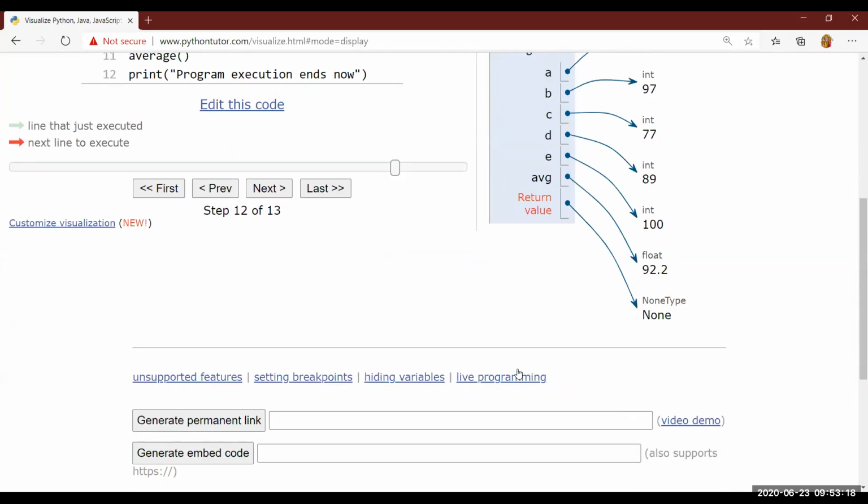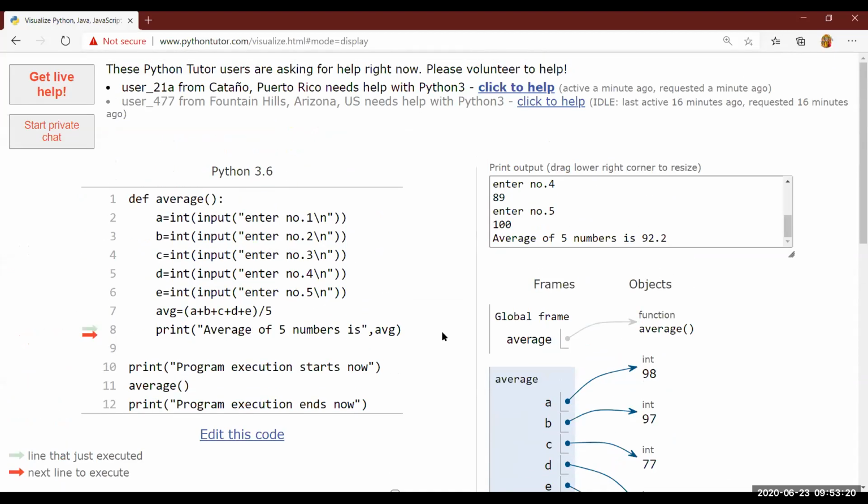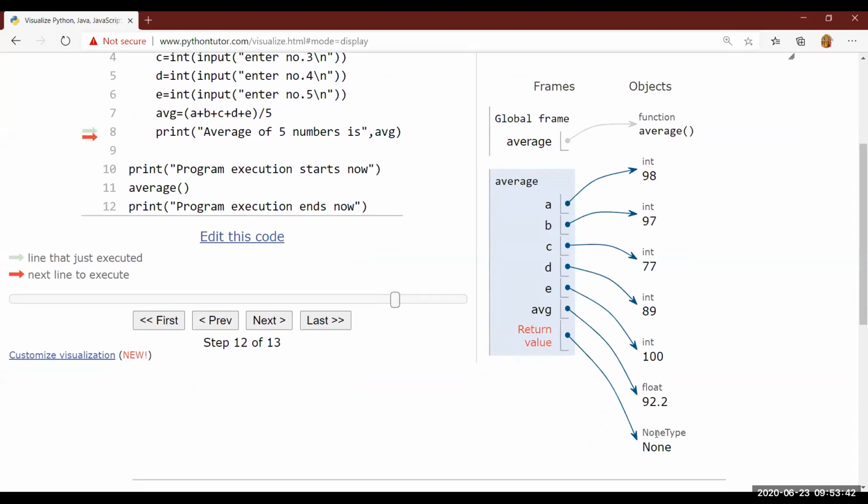I will discuss this. What is None? None means this function is not returning any value. I will discuss this thing today so that you will be able to understand it. If you write a return statement, like return AVG or return X, Y, at that time the function will return the result. But here we have not mentioned any return, so it will not return anything. None means nothing, empty, void.